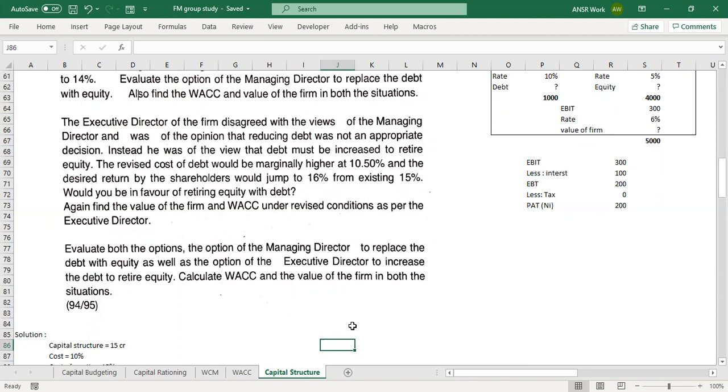If you want to talk conceptually, is there a possibility that we can actually retire equity? Have you heard of this concept? There is a technical term for it, and it is very famous in the stock market. Buyback. Have you heard of it? It's called buyback of shares. Companies often actually buy back shares. That's called retiring equity shares. That happens.